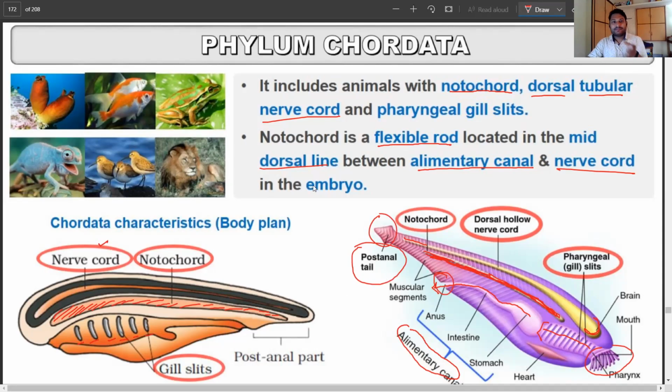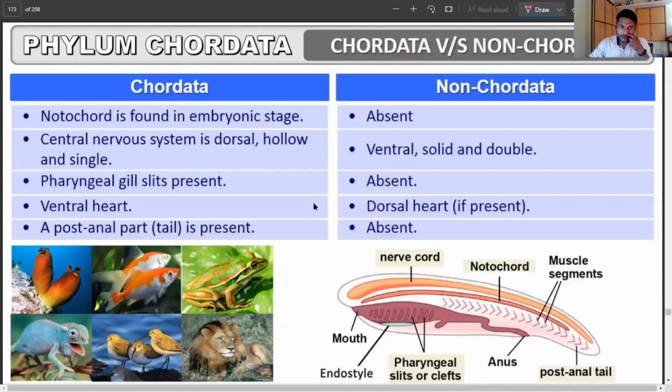Now, when we compare the traits of chordates and non-chordates, there are 5 features that all the chordates share. What are those? Notochord is found in the embryonic stage.